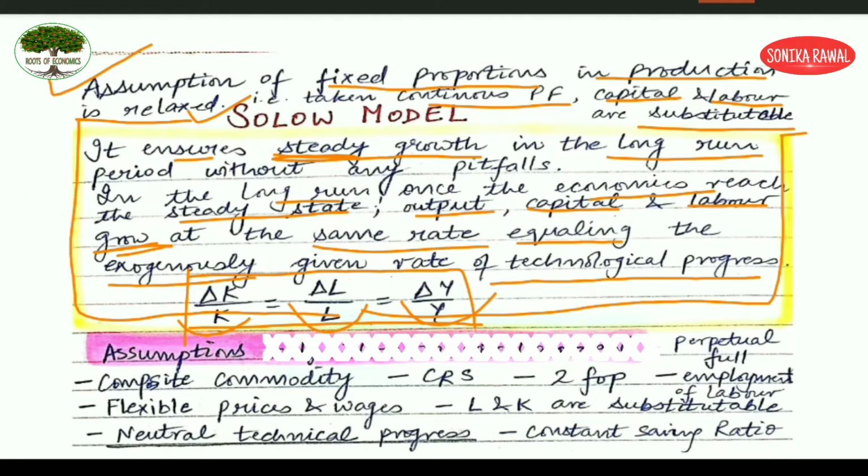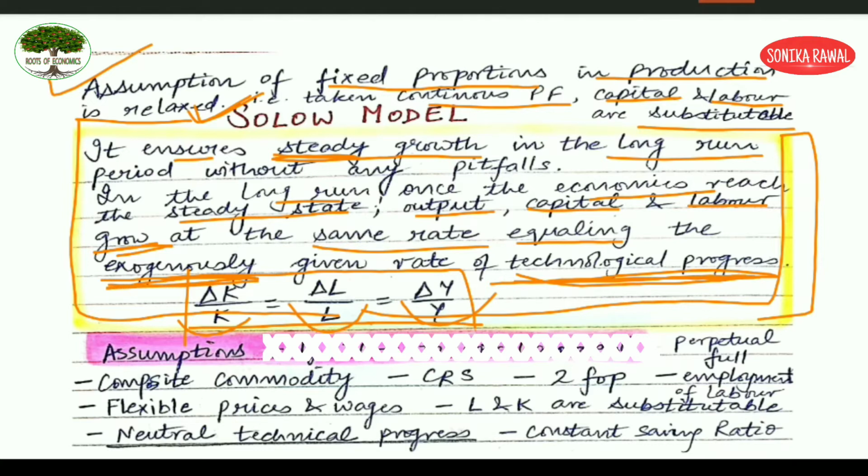So your conclusion itself is giving you one more assumption taken by the Solow model. What is that assumption? That technological progress is taken as neutral by the Solow model. That is why it is exogenously given.